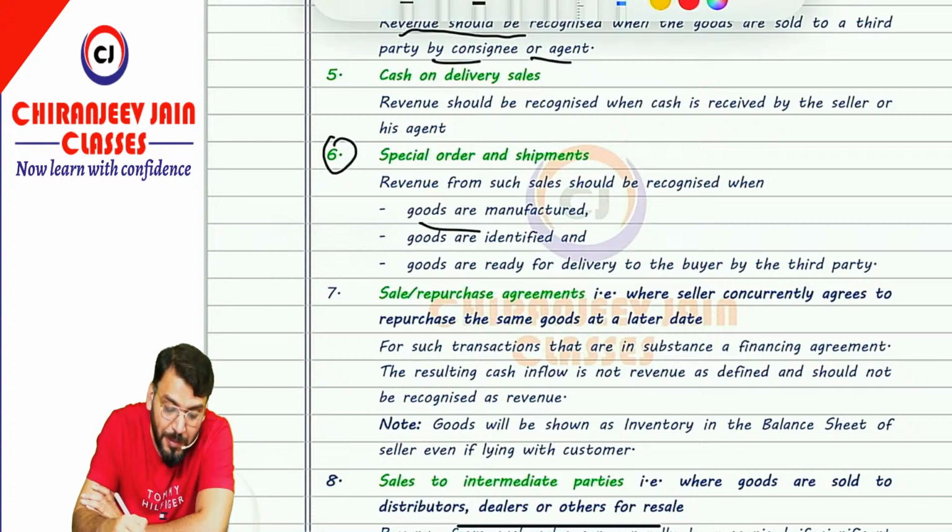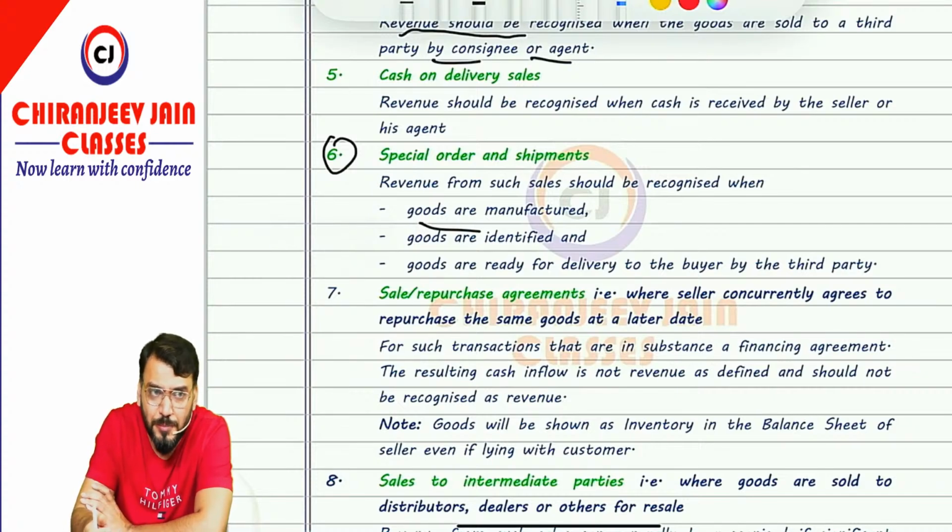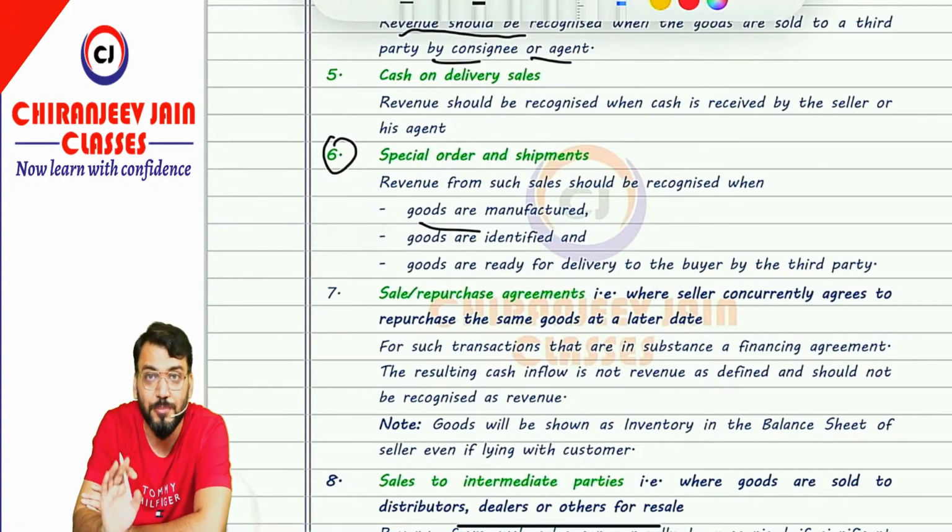Correct? So goods are manufactured, goods are identified, and goods are ready for delivery. If these three conditions are satisfied, it means the revenue can be recognized. If you have received a special order and until now the goods are not manufactured, then revenue cannot be recognized, even though you have received the consideration for that. Understood this point? Yes sir.